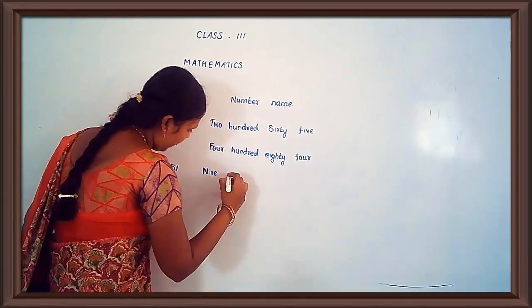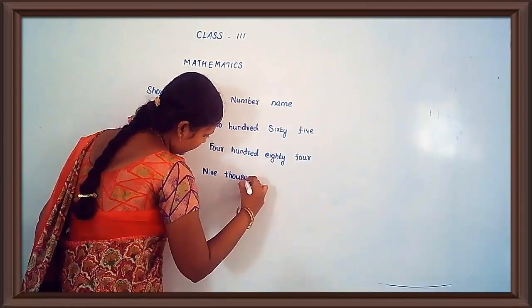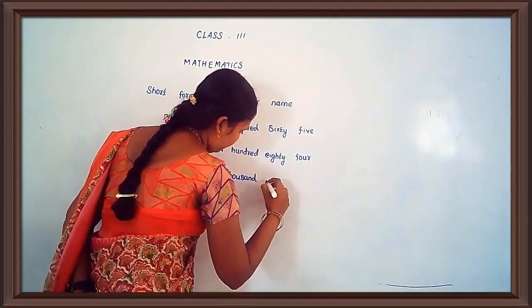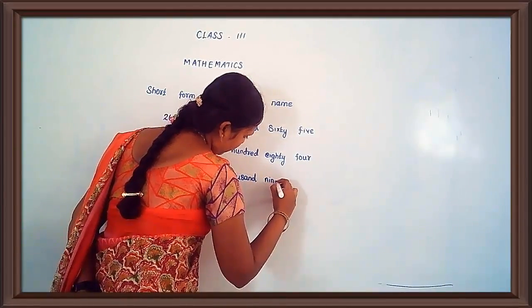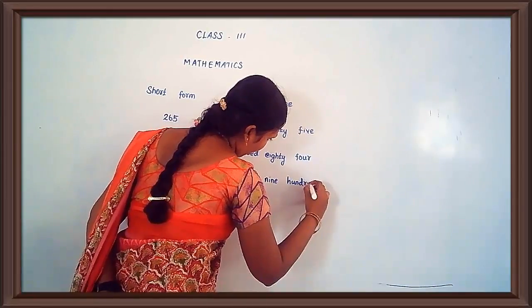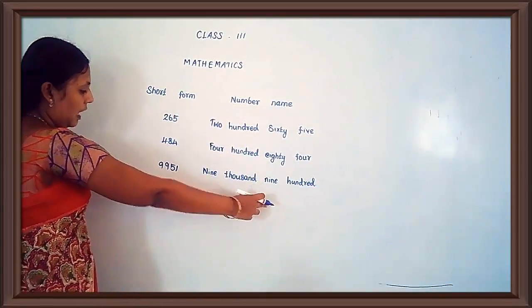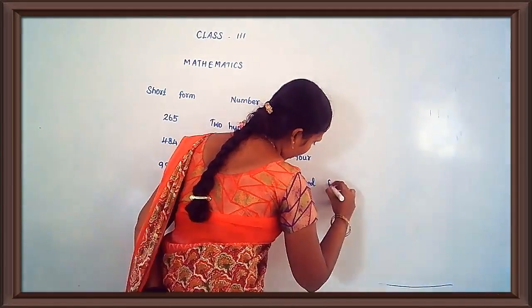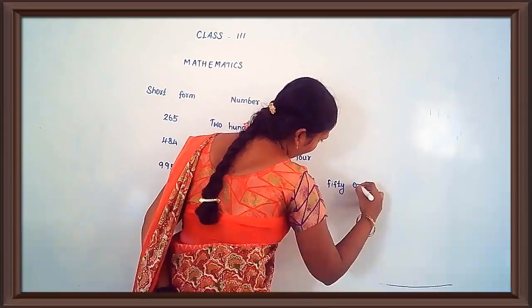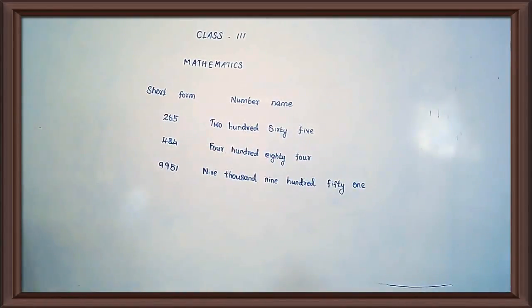NINE THOUSAND, NINE HUNDRED, FIFTY ONE. Okay, ma'am?